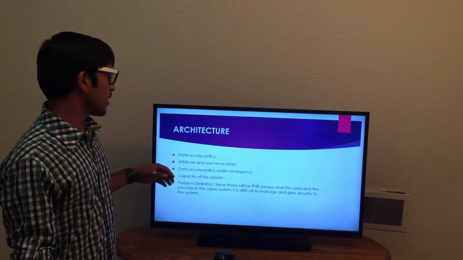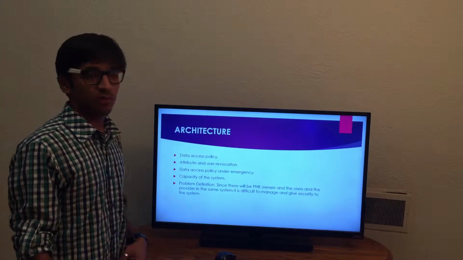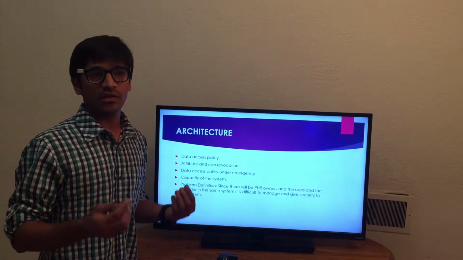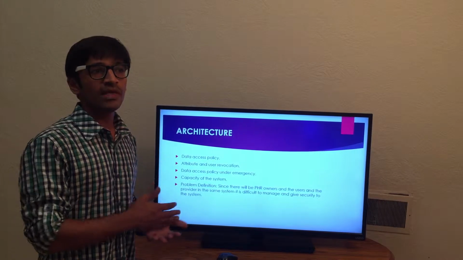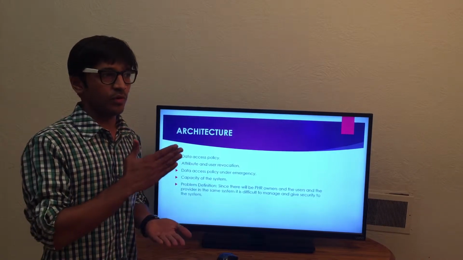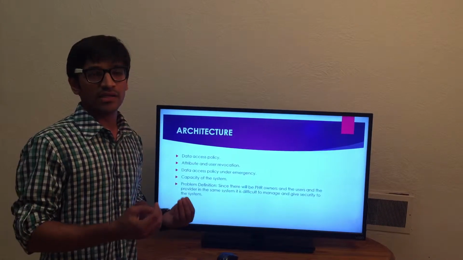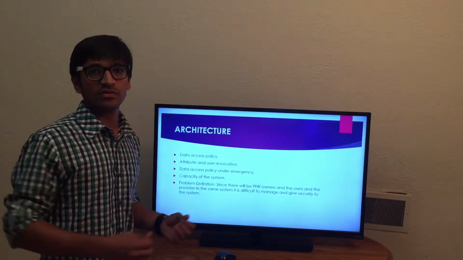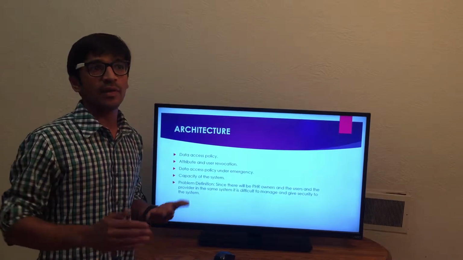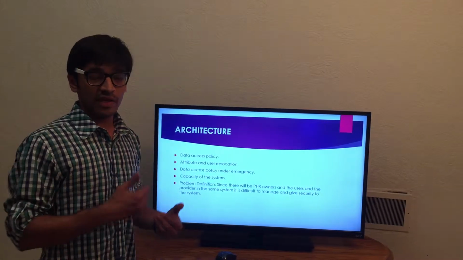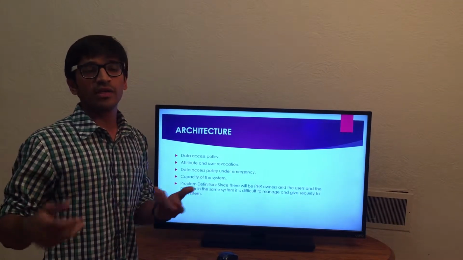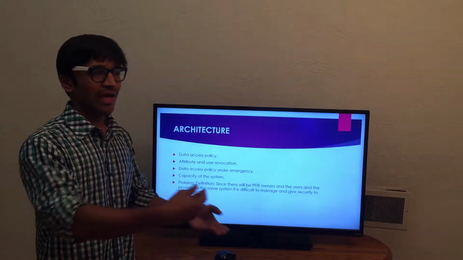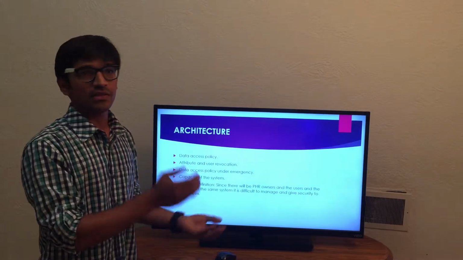In my architecture, the main thing is the data access policy: the patient's record data will be accessed only by the user whose data it is. Otherwise, access will be given to the doctors or nurses, wherever the user wants the data to be accessed.